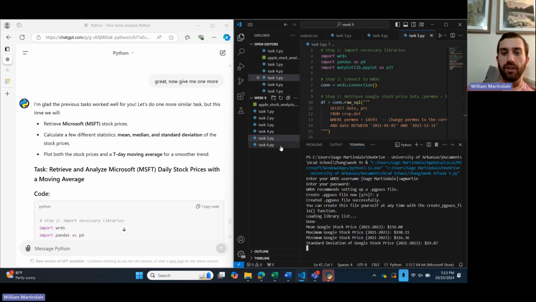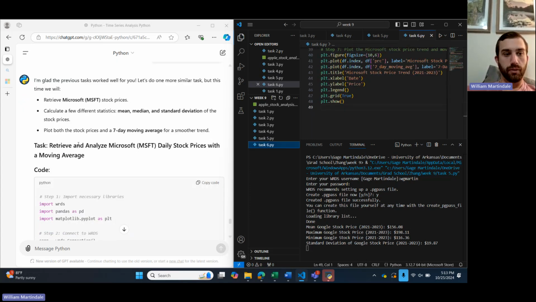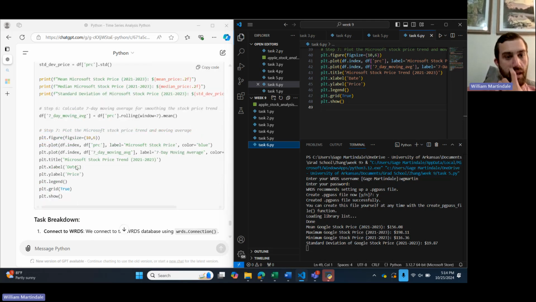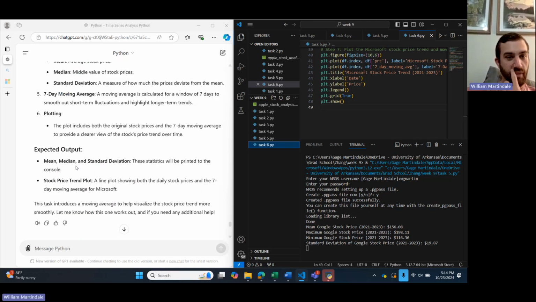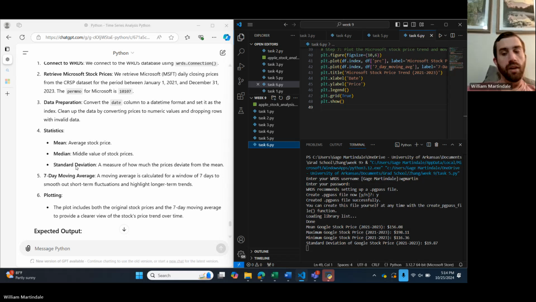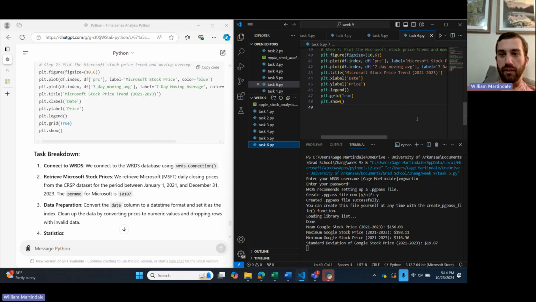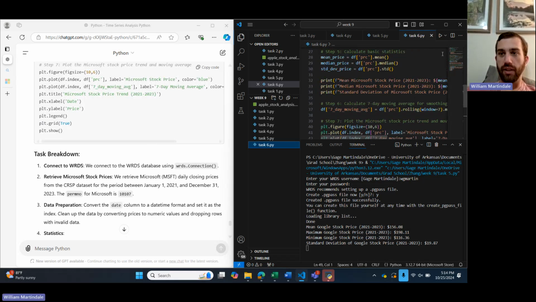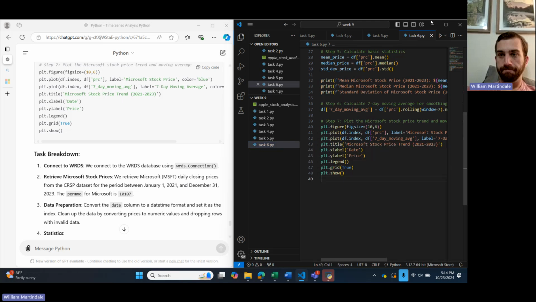And I asked it to give me one more task, which was retrieve and analyze Microsoft daily stock prices with a moving average. So here's the code it gave me. And so that was great. And let's go over here and run it. Here's the code that I pasted in.